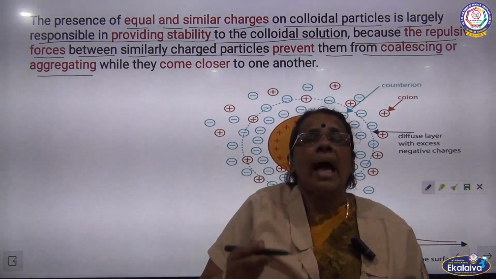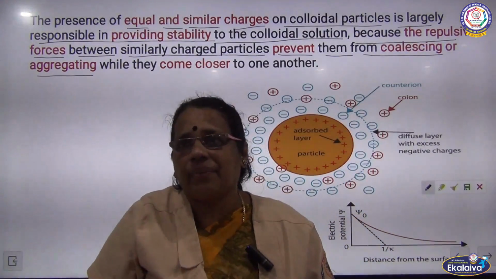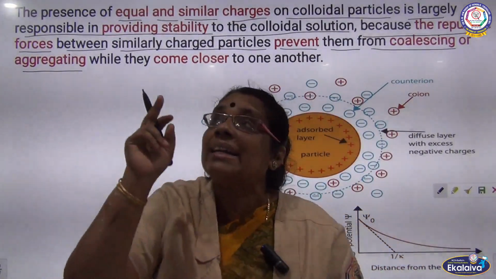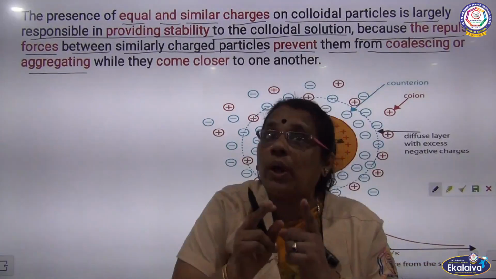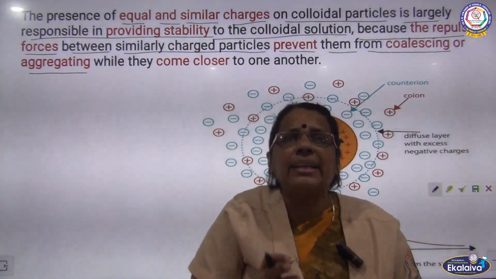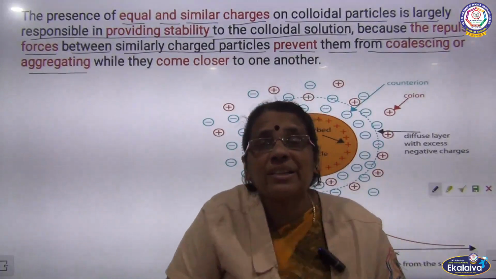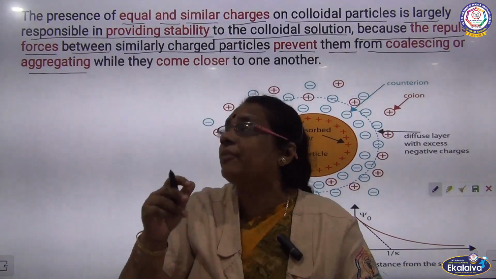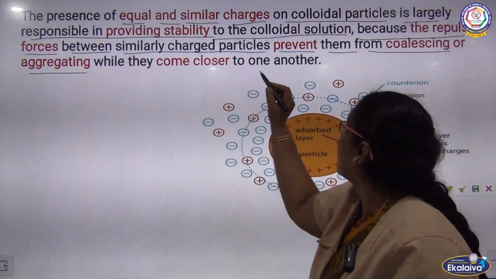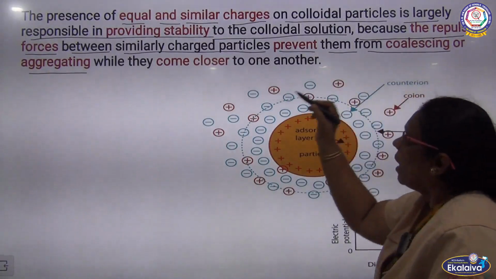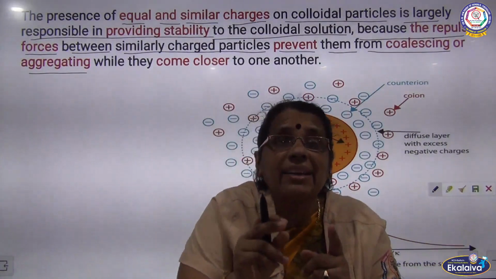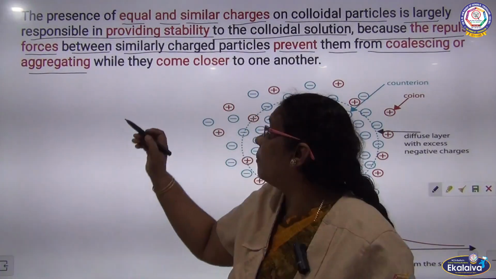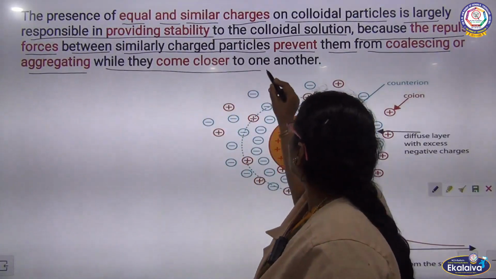So what is happening here? Unlike charges attract, like charges repel. The presence of equal and similar charges, like charges, is here in the colloid, so repulsion is taking place. What is the benefit of this repulsion? Because of the repulsive forces, it prevents them from coalescing or aggregating. We can prevent the aggregation of particles while they come closer to one another.